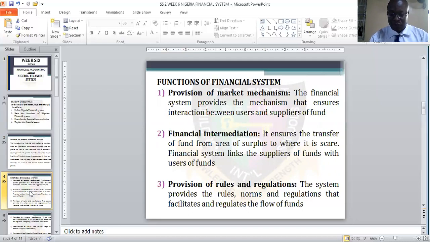Then provision of rules and regulations. The system provides the rules, norms and regulation that will facilitate and regulate the flow of fund. So both parties need to look at it. The rules and regulation will be there so that both parties will not violate these rules and regulation.